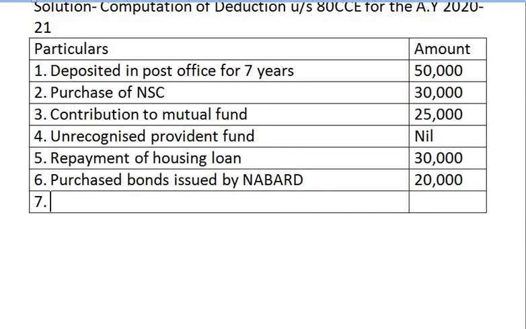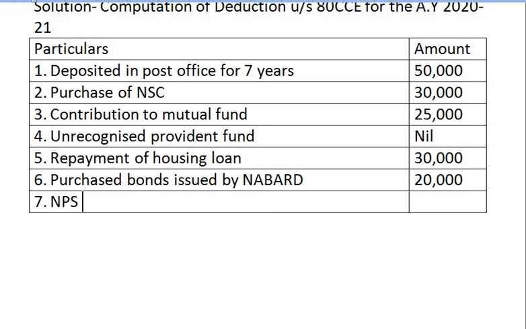In simple, contribution made in national pension scheme by employee is deductible under section 80 CCD subsection 1, by employer 80 CCD subsection 1B. So first we take contribution by employee.